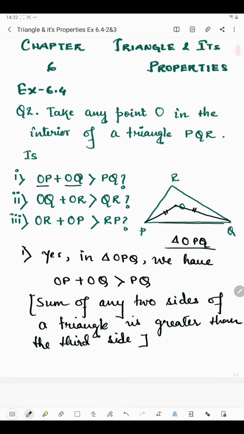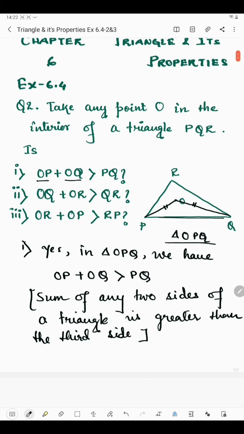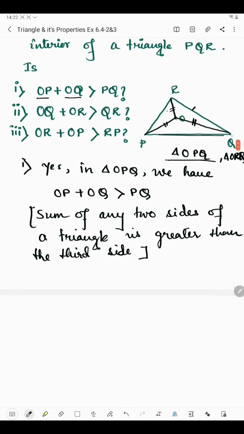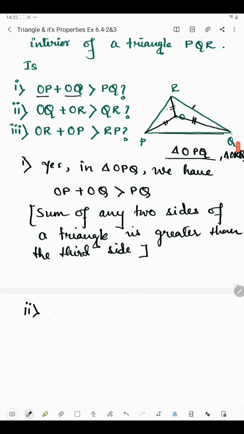Now in the second part we have OQ plus OR. OQ is already joined to OR. That means the sum of these two sides OQ and OR is greater than QR. Yes, this is also possible because this is triangle ORQ. This is also a triangle, and a triangle is possible when the sum of any two sides is greater than the third side. So we'll write yes,